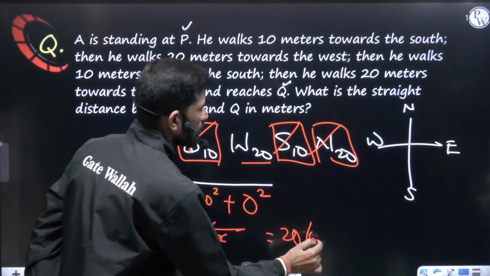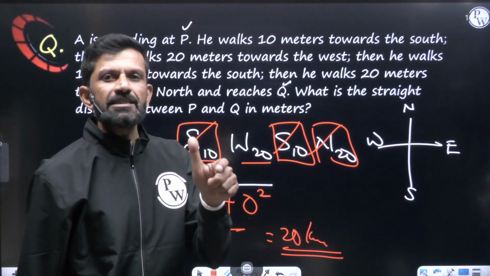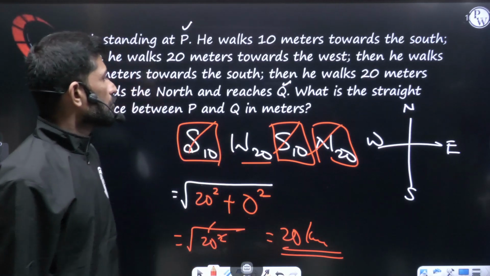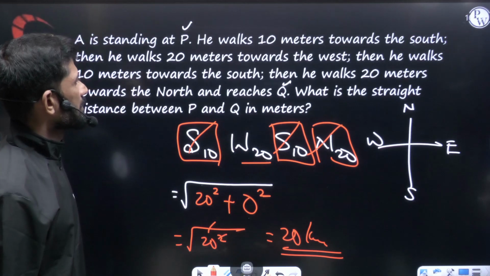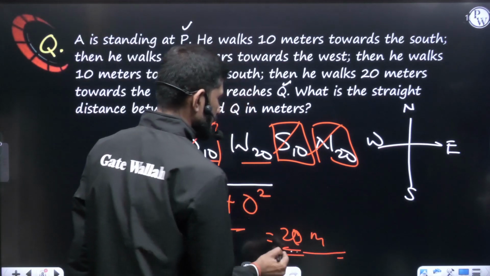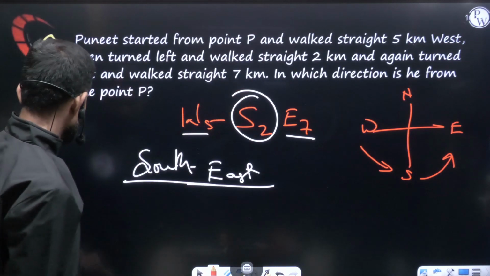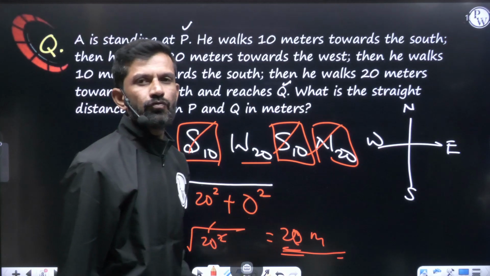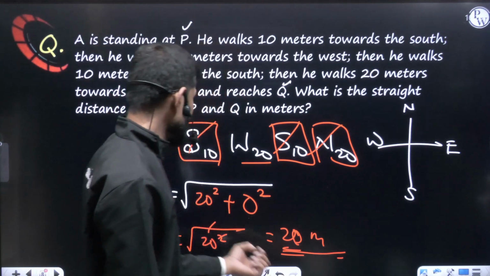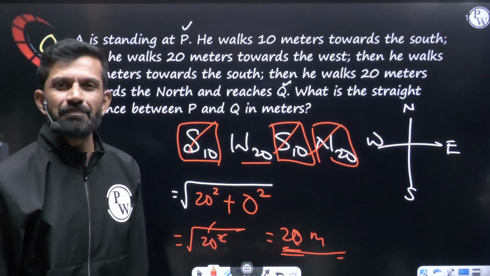So it is 20 away from the starting point, or you can even say the distance between P and Q is actually 20 meters or kilometers. Meters it is. So my dear friend, this is meters, 20 meters. In the previous question it was kilometer, but this is actually meters. If they ask in which direction, then you can say 20 meters in the west. As simple as that.